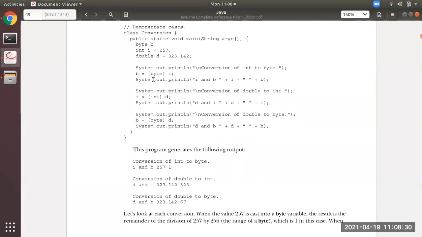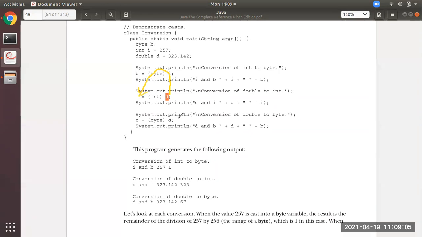Then the next step is, see here. Now, what is this? Conversion of double to int. So this is very simple. As I said just now, what will happen if you are assigning double value to int? See here. D is the source which is going to get assigned into the destination, that is I.